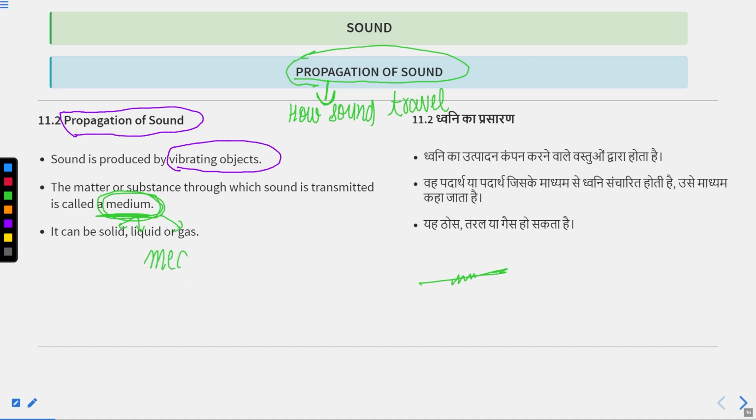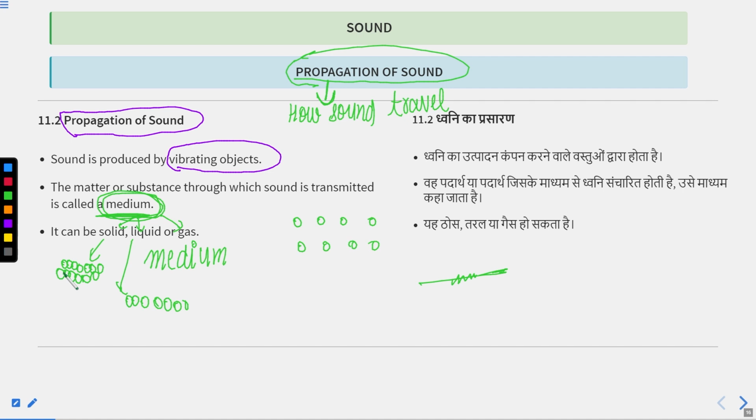Medium means any substance which has particles in it. Air has air molecules around it, so it has particles. Similarly, a liquid also has particles, but a little bit closer than air, and in a solid, particles are very close. So any object which has particles can be a medium, and matter is of three types: solid, liquid, and gas. So a medium is also of three types: solid, liquid, and gas.